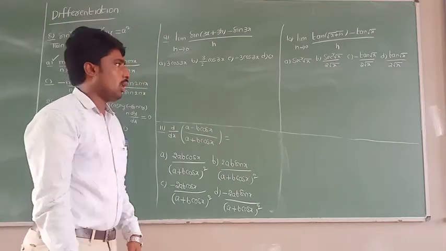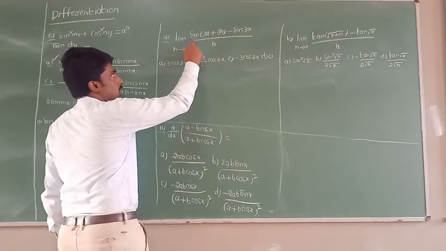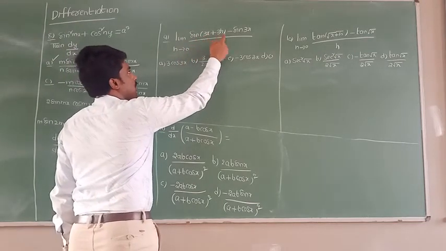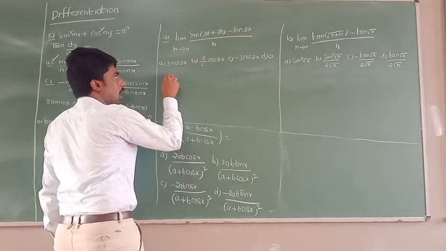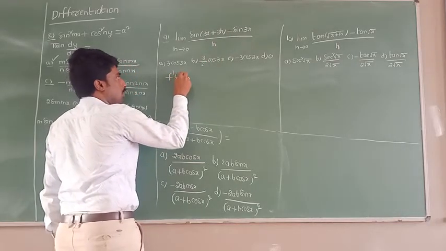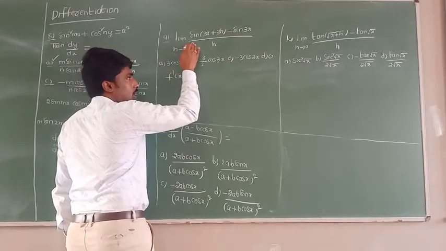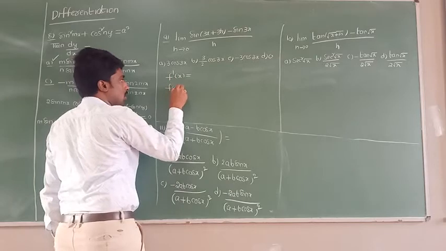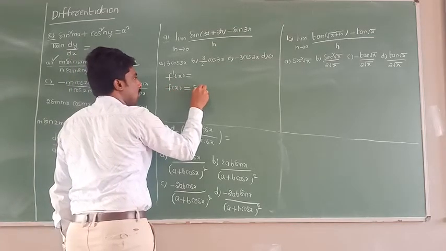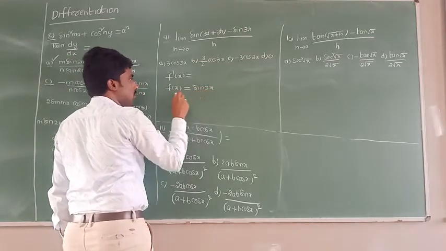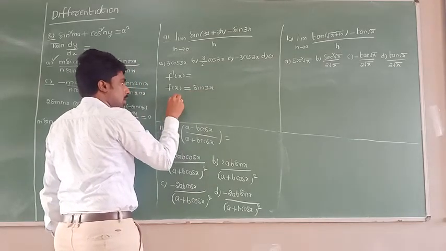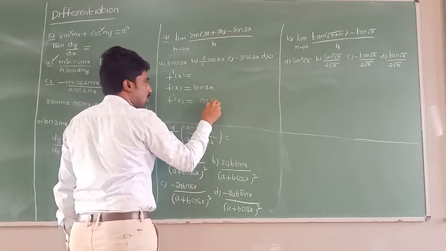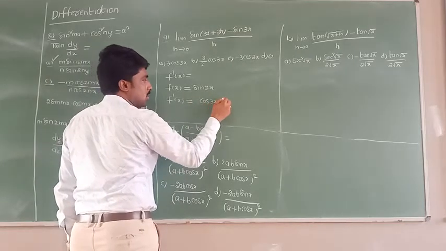So all of you see here. If you observe clearly, this is in the form of limit h tends to 0, f of x plus h minus f of x by h. I need to find f dash of x. If I compare with the first principle derivative, the function f of x equals sin 3x. If I differentiate this function, f dash of x equals the differentiation of sin, which gives cos 3x, into the internal differentiation of 3x, what is it?